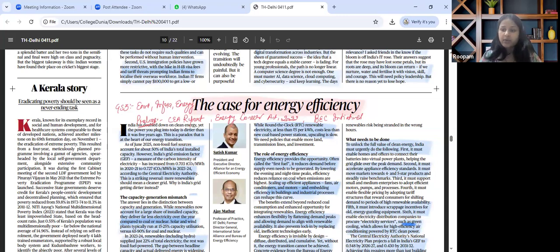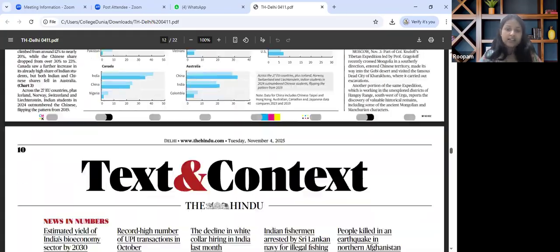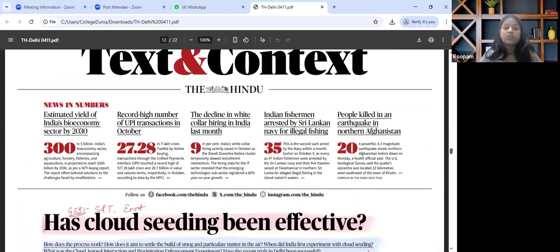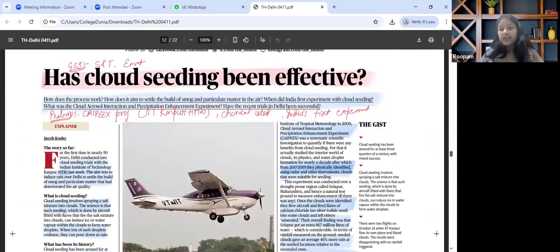Moving on, the next important article that is there in the paper and that catches our attention talks about, has cloud seeding been effective? Now, Delhi has witnessed 2 rounds of cloud seeding, but it couldn't get the required outcome. So when we map this particular article, it will fall under GS paper 3, Science and Tech and Environment.